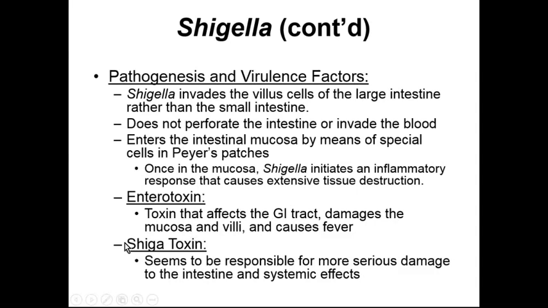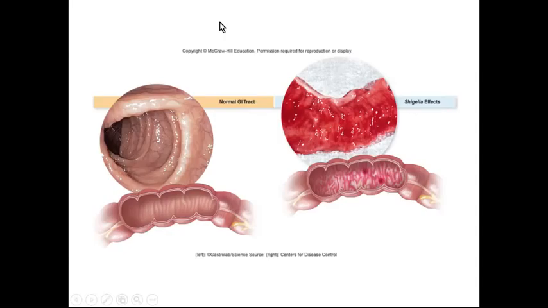In particular, we have Shiga toxin. Shiga toxin is a toxin that's specifically associated with Shigella, and it's going to be responsible for the serious damage that can be caused to the intestine and some of the system-wide effects associated with our Shigella infection.